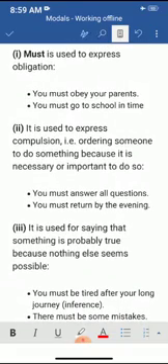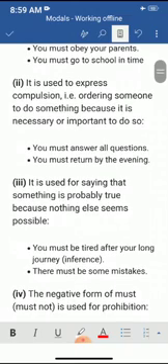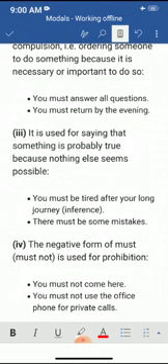It is used for saying that something is probably true because nothing else seems possible. You must be tired after your long journey. There must be some mistake. The negative form of must is used for prohibition. You must not come here. You must not use the office phone for private calls.